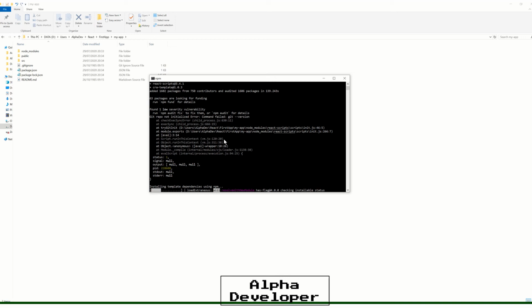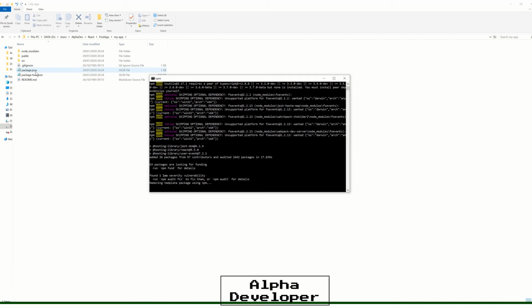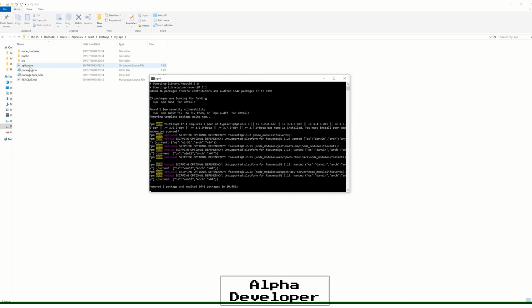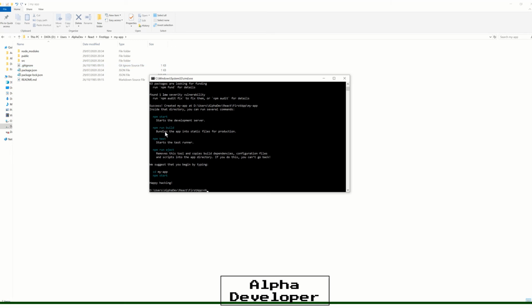Now you can see some more files have appeared here. And you can see it's installed the gitignore file as well. And there you go, it's all done. It's installed. And then it tells you how you can start your application: npm start, npm run build, npm test, all these different commands.